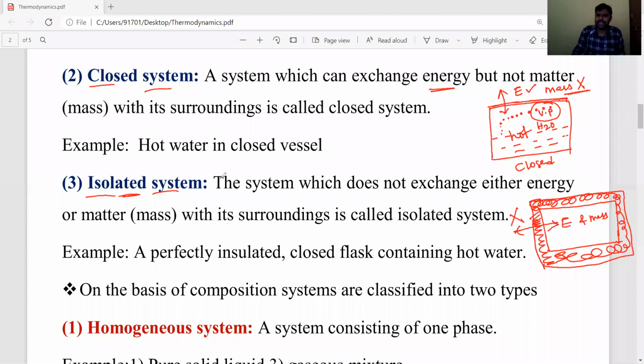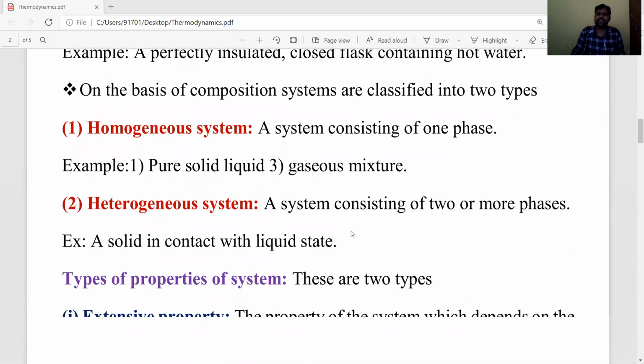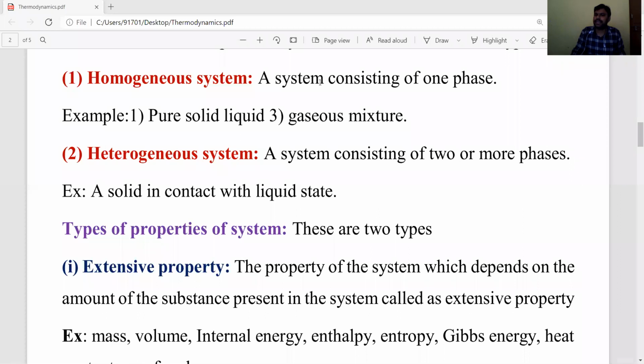Okay students, another type of classification of system is based on the composition, meaning chemical composition. Based on the composition of the system, the systems are classified into two types: homogeneous system and heterogeneous system. Homogeneous system means the system contains only one type of component, meaning it has only a single phase.